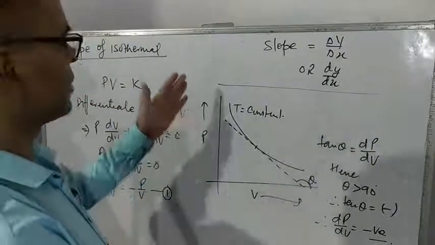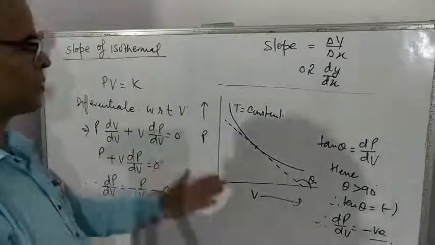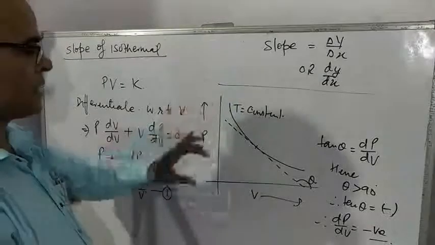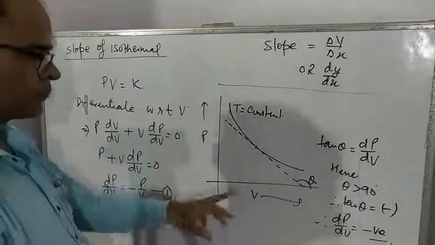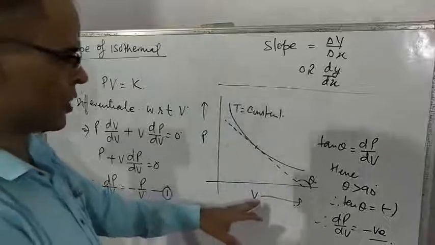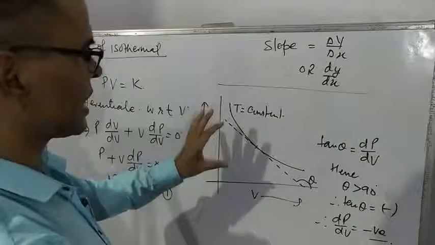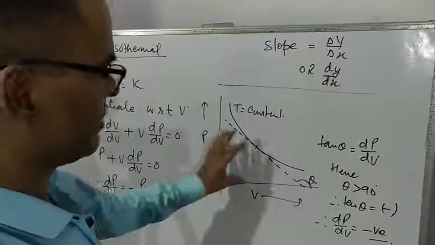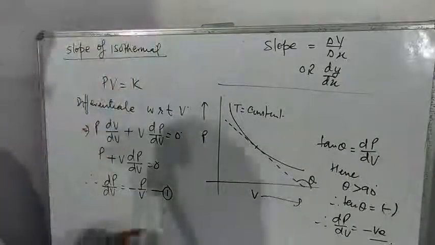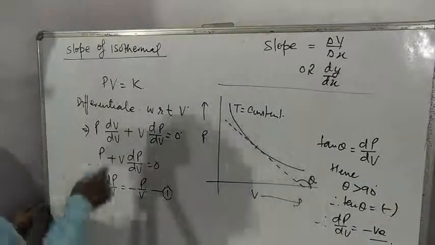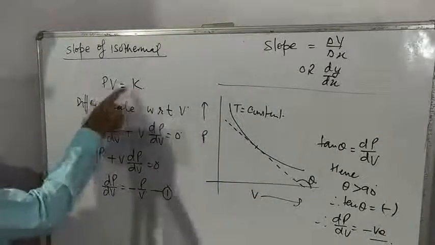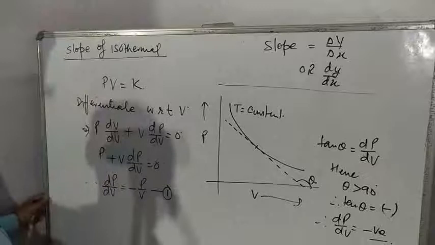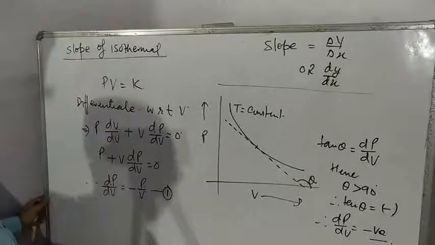Now we are going to plot a graph between pressure and volume, means on the y-axis we are taking P, on the x-axis we are taking V, volume. So for this graph, slope will be represented by dP by dV. Since it is an isothermal process, it follows Boyle's law. PV is equal to constant. We have to find dP by dV.